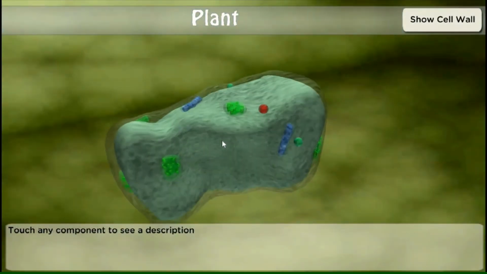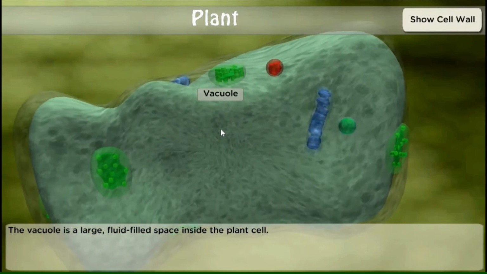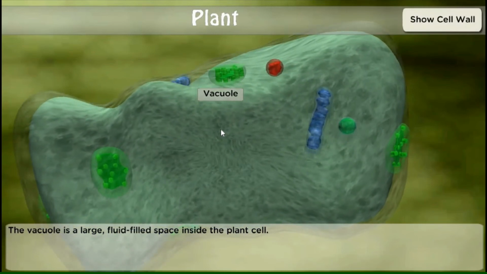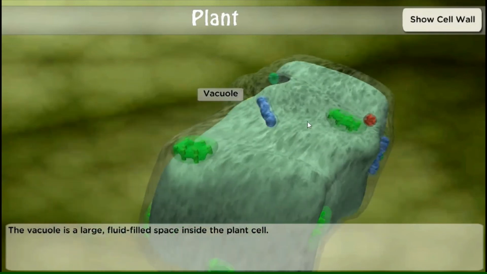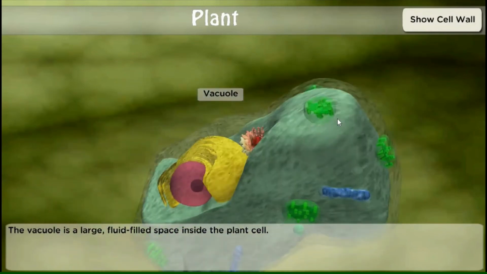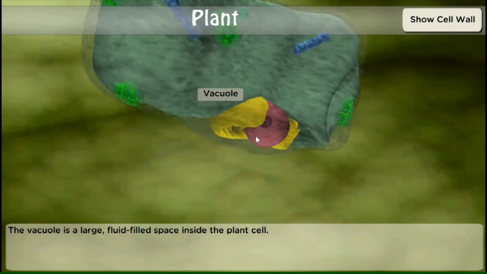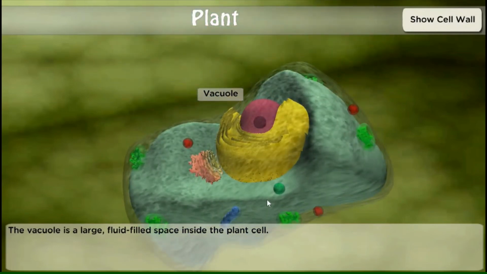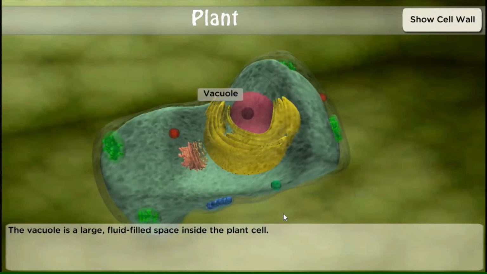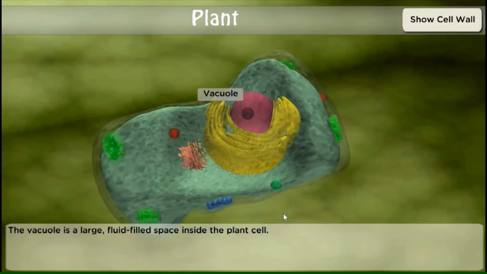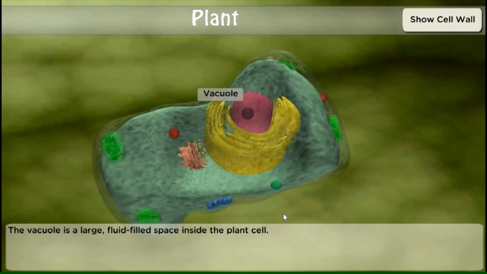Okay? And then, plant cell also has a vacuole. A vacuole is a large fluid-filled space inside the plant cell. Okay, so mostly ito yung nagtitake up ng space sa plant cell. Vacuole. Dito store yung liquid. The reason why yung plants ay sometimes fresh sila because maraming nakastore ng liquid sa vacuole.